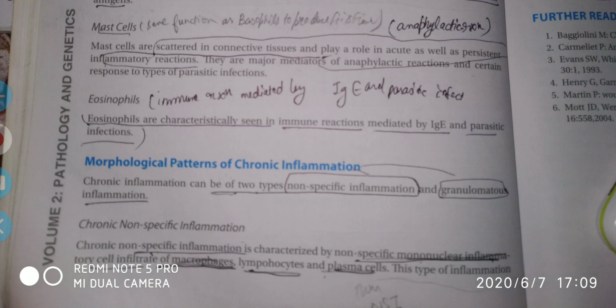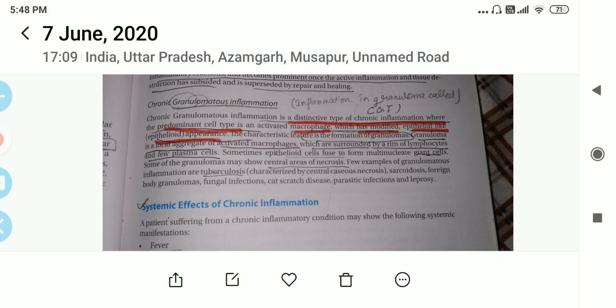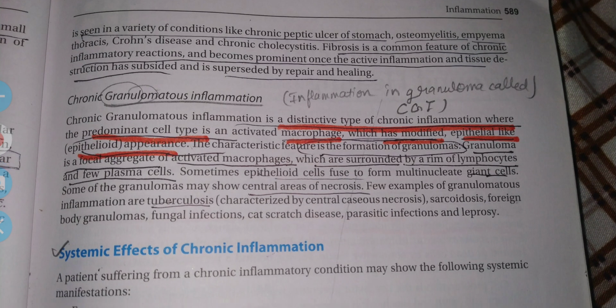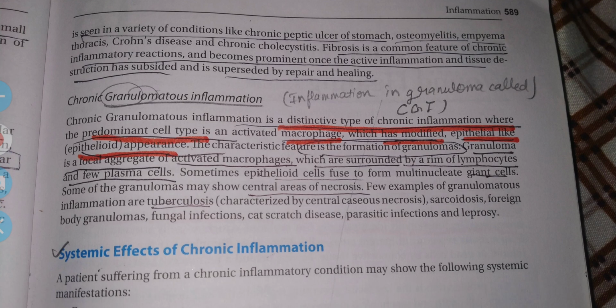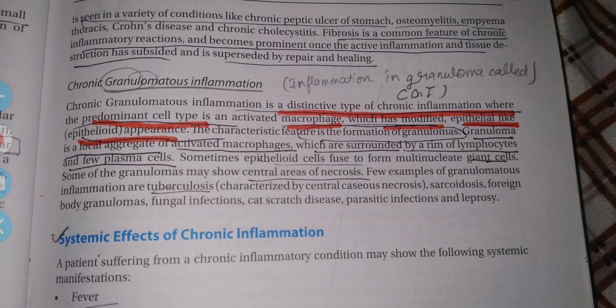This type of inflammation is seen in a variety of conditions like chronic peptic ulcers of stomach, osteomyelitis, emphysema, psoriasis, Crohn's disease and chronic cholecystitis. Fibrosis is a common feature of chronic inflammatory reaction and it becomes prominent once the activation of inflammation and tissue destruction has subsided and is superseded by repair and healing.